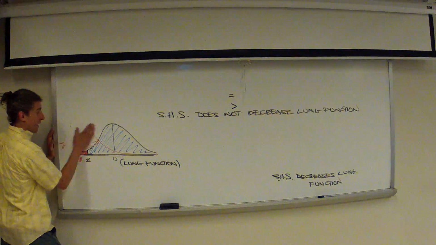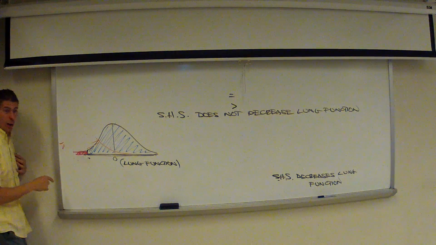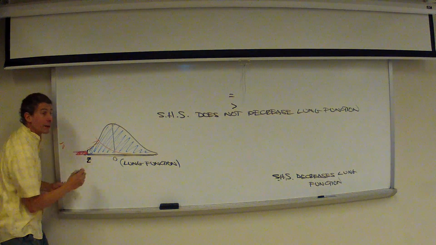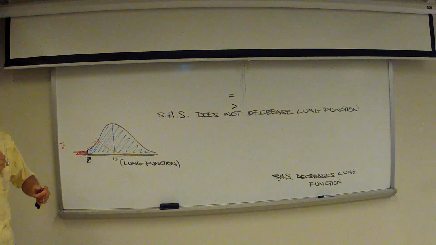Suppose, let's get this guy out of here, shall we? So suppose there's the cutoff right there, the Z. This is called a critical value. Put that in the back of your mind. We'll come back to that today.